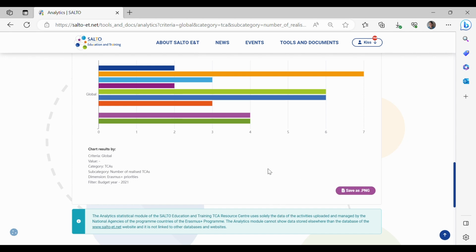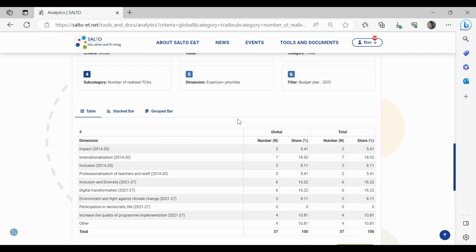So let's see the results. The table shows the priorities in which the TCAs were implemented, and as 2021 was a transition year, we can see priorities from the last and the present Erasmus Plus program generation. You see there are additional columns showing the share of the data in percentage and the total number at the end of the table.